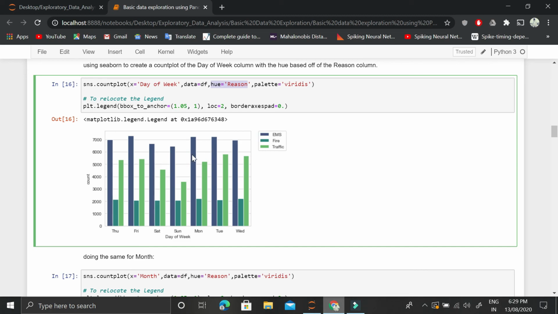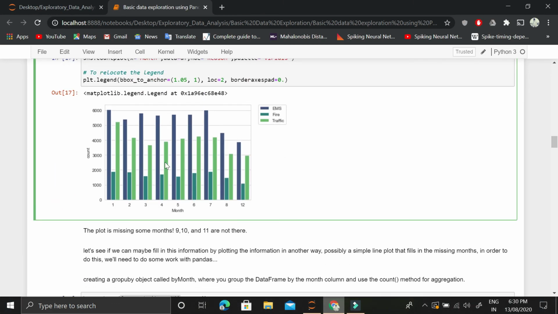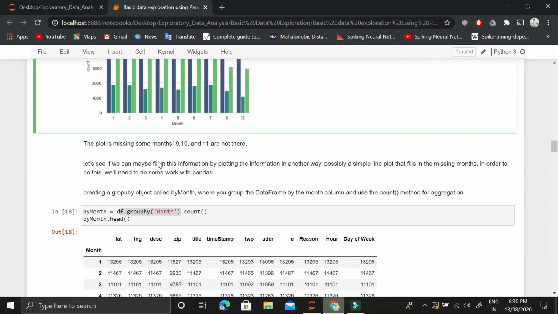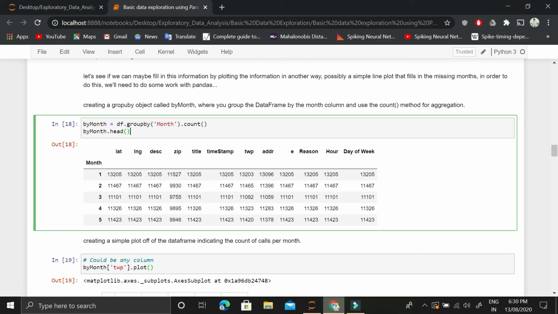Instead, we want to find out the trend in each of the individual major reasons of call made. We will do the same thing for month, and we'll look at the trend for the month if there is any. Then the next part is a bit difficult, but the main idea is that we want to extract out all of the data for each of the months separately, and then we want to look at it. And what do we want to look at? I'll be explaining that, but before that, let me extract out the data for each of the months separately.